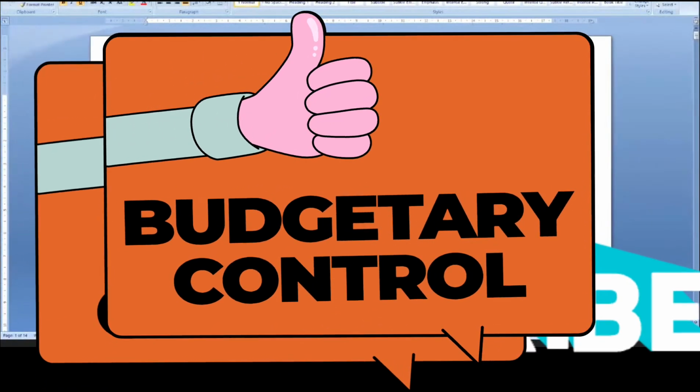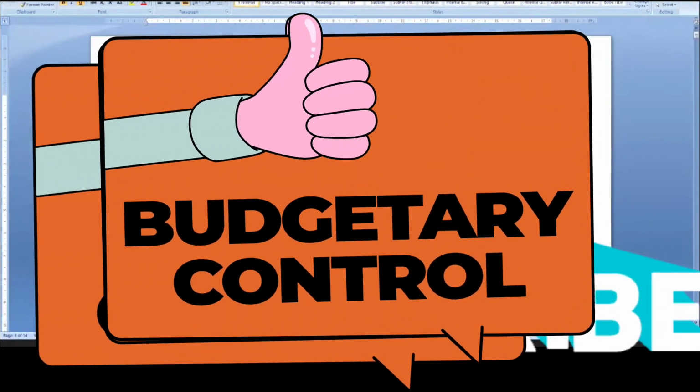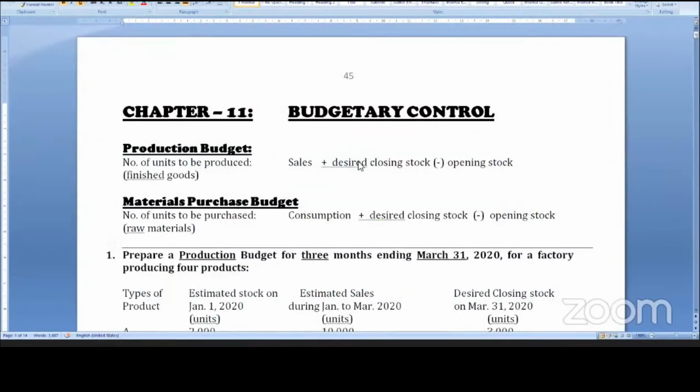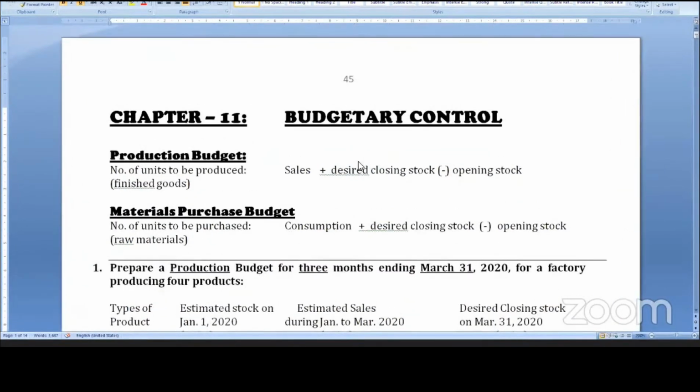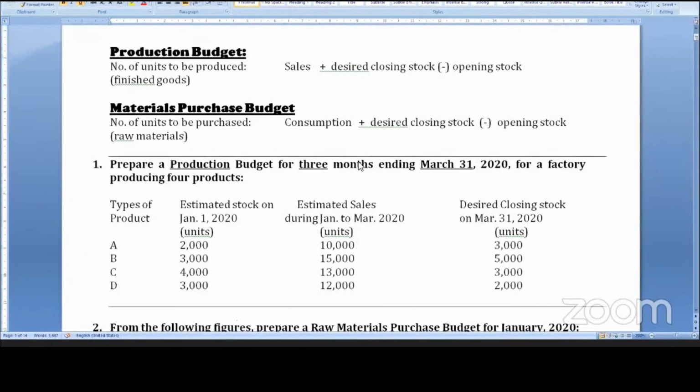It is not even like standard costing. All sums are of similar type. Okay. We have done some 25 problems in budgetary control.